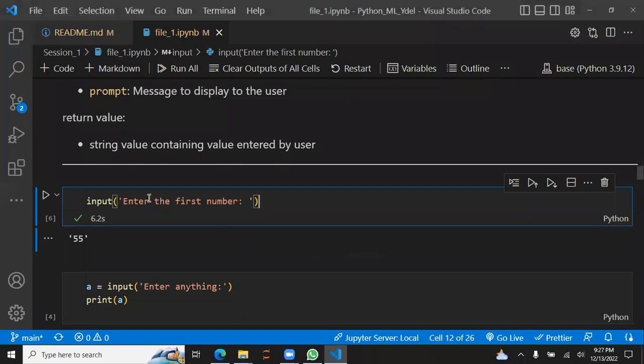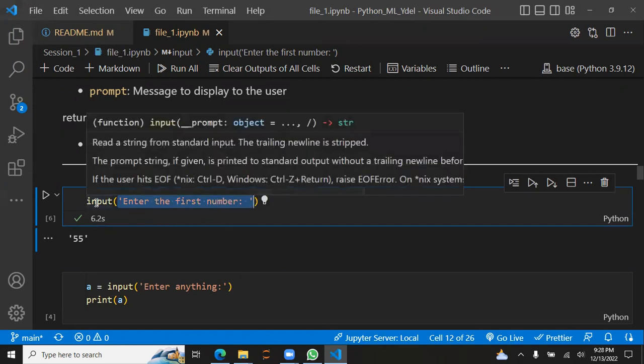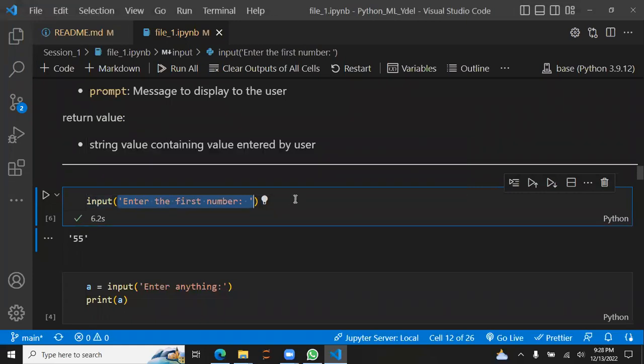This thing is a bit easy. The point is, I didn't specify the string or anything. This is basically just a message, a text, and in Python it's a rule: if you want to do something related to text or words or letters or sentences, we need to put that in double quotation or single quotation marks as a string. This input function accepts a string, which the user would see and respond to by entering a value. The user entered 55, and this function returns 55, but in string form. Let me show you what we can do.